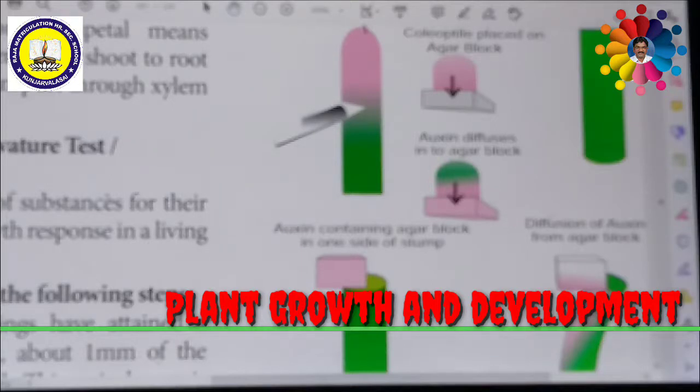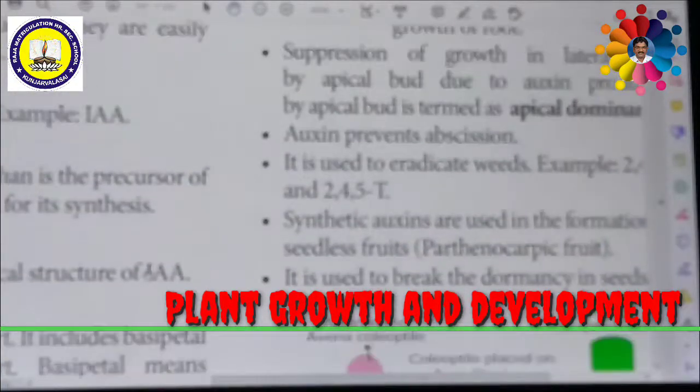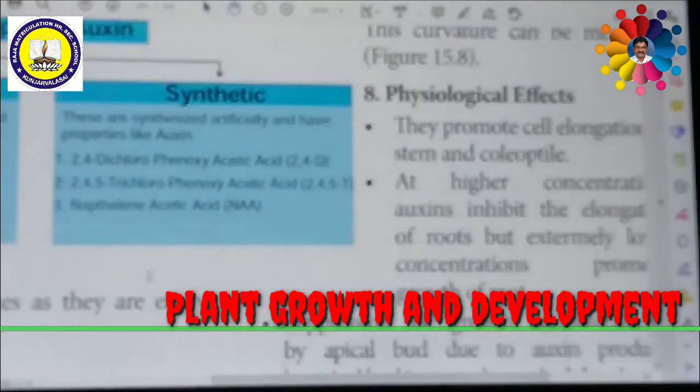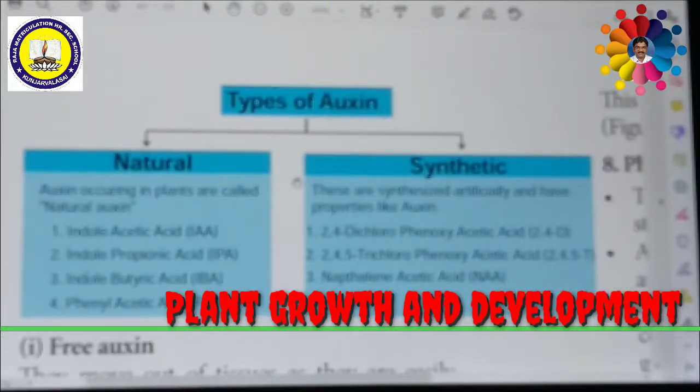Because of Went's experiment, it was discovered that auxin occurs naturally in the form of indole acetic acid. Auxin basically has two different types, namely natural auxin and synthetic auxin. The natural auxins occurring in plants occur due to nature. These are called natural auxins. On the other hand, if they are produced in the laboratory, they are called synthetic auxins.